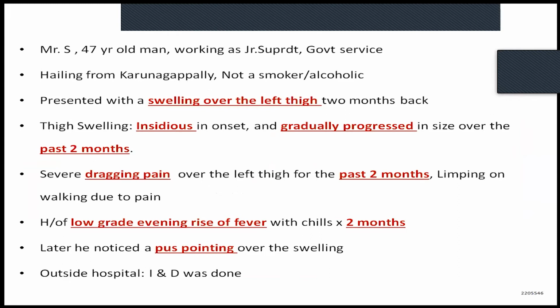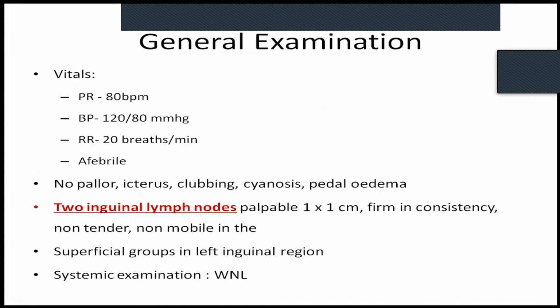The third case was a 47-year-old gentleman who is a junior superintendent in government service. He presented to us with a swelling over the left thigh. The history started 2 months before when he had insidious onset of gradually progressive swelling on the left thigh. It was associated with severe dragging pain, and he was limping because of pain when walking. There was a history of low-grade fever for the last 2 months. Later on, pus started coming out from the swelling and he underwent I&D at a nearby hospital. However, he developed a sinus, which was persistent, so he came to us for further management.